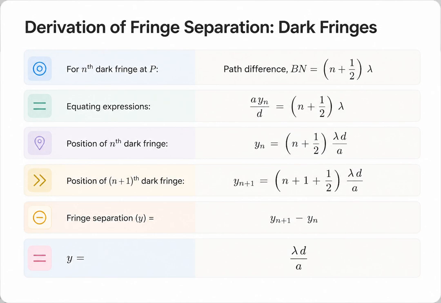The only difference is the condition for destructive interference. The path difference Bn must equal an odd multiple of half a wavelength, or (n + 1/2) lambda. We set this equal to a times yn over d and solve for the position yn. When we calculate the separation between two adjacent dark fringes by subtracting yn from yn plus 1, the fractional terms perfectly cancel out. We arrive at the exact same formula. The separation between dark fringes is also lambda times d over a. The fringes are equally spaced.